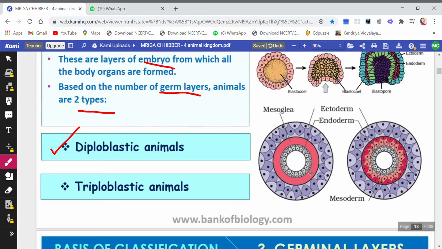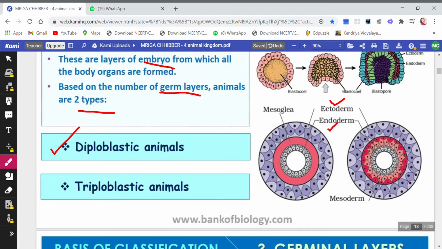The inner one is the endoderm and the outer one is the ectoderm. You see, there are two layers. Okay, and the reddish portion that you see is mesoglea. Because there are only two layers of germ cells, this type of setup is called diploblastic.